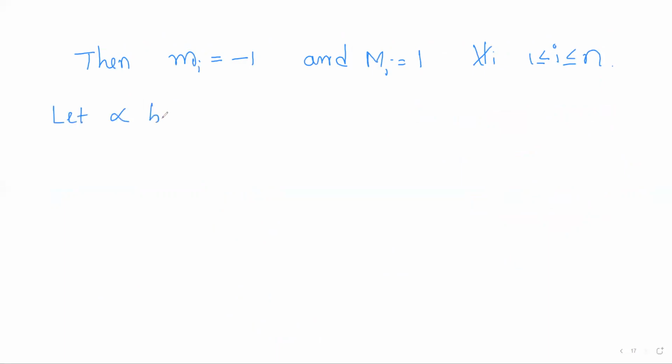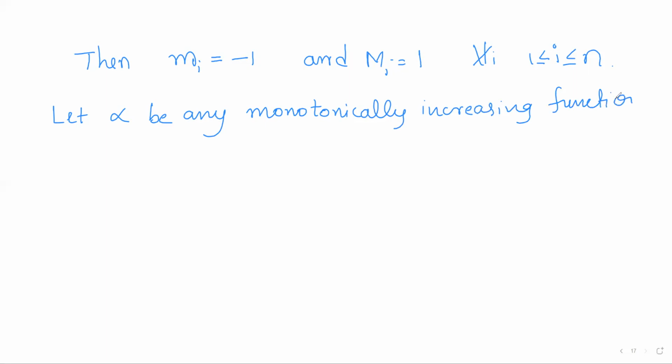Now let alpha be any monotonically increasing function on the closed interval [a, b]. So to talk about Riemann-Stieltjes integrability, we need some monotonically increasing function. So take some alpha.